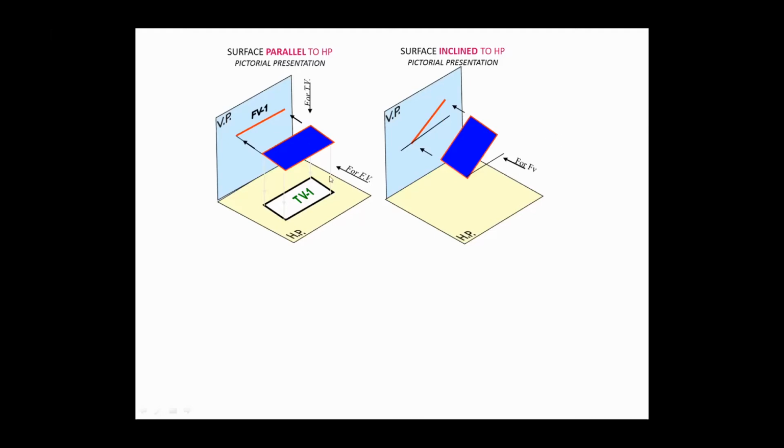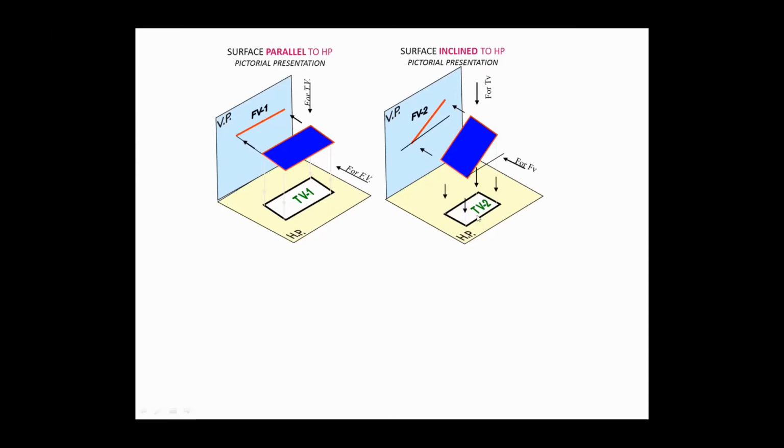Yes, sir. See, this is a rectangle, 20 mm by 30 mm or 30 by 50, 40 by 60, whatever it is. It is resting on one of its shorter edges, whichever is the smallest one, you know it. And I am giving it some inclination. What will be the front view? The front view will just be a line. If I keep it parallel to HP, the front view line is as it is, like this, and this length is equal to this line. Yes or no? Yes, sir.